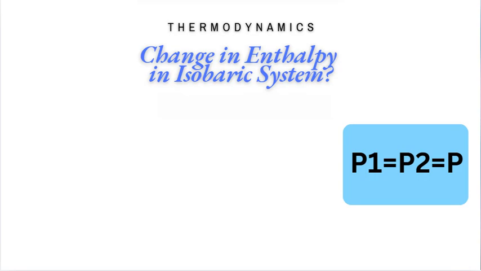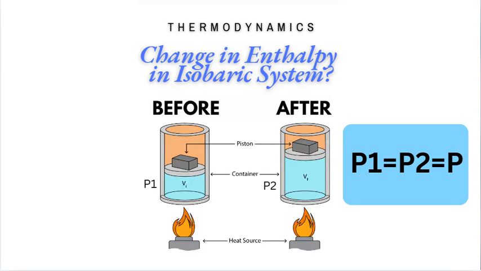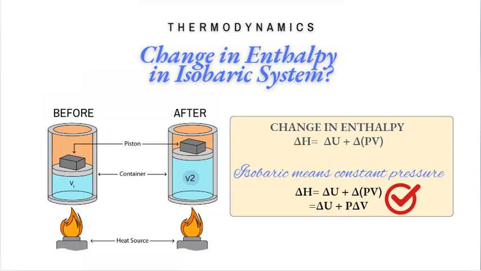In an isobaric process, the pressure remains constant before and after the state change. At a constant pressure, P1 equal to P2 equal to P, delta H equal to delta U plus P times delta V. When the pressure inside and outside are the same, the formula for the isobaric process will be Qp equal to delta U plus P times delta V. Thus, from the above two equations, we get delta H equal to Qp. From this derived formula, we understand that the increase in enthalpy of a system is equal to the heat absorbed by it at constant pressure.